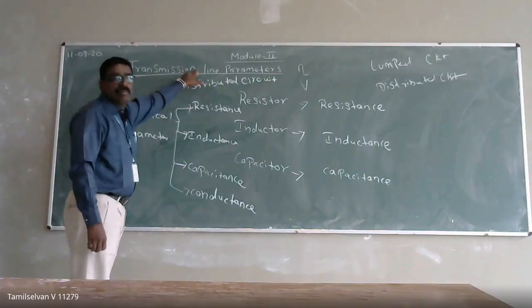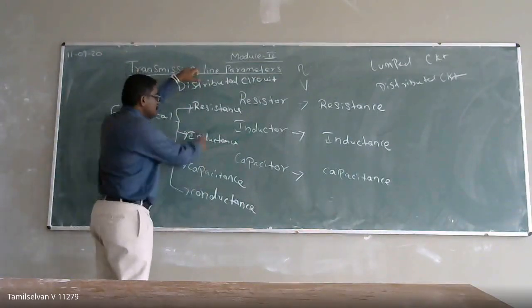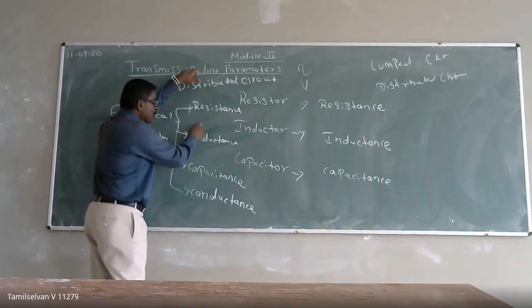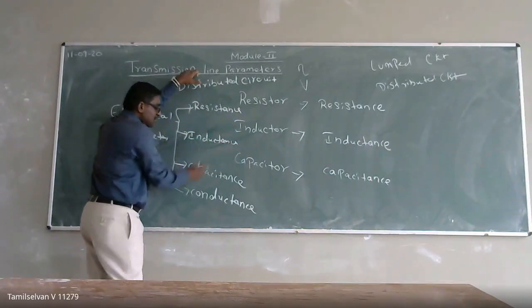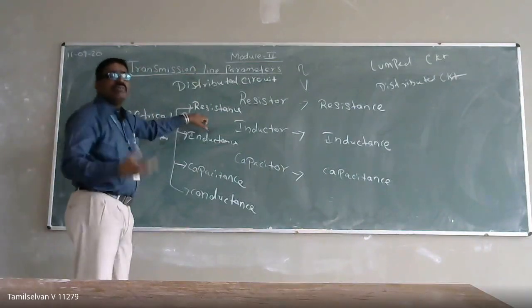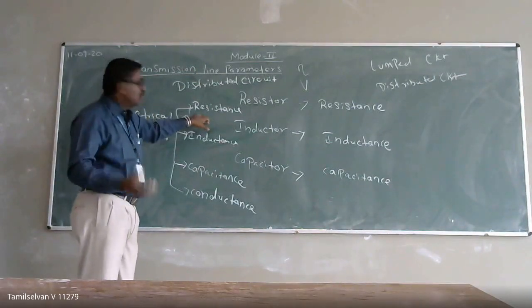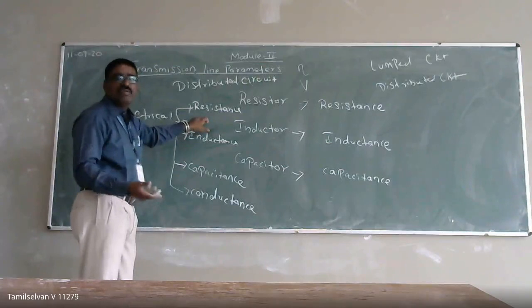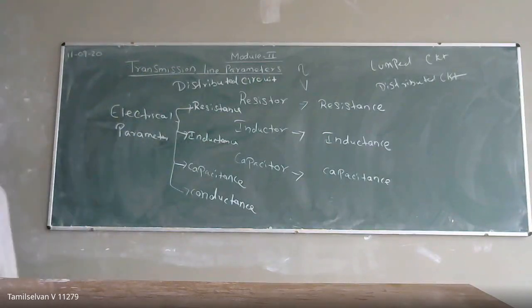transmission line parameters. So here what we are going to see is nothing but the transmission line parameters of resistance, inductance, capacitance and conductance. If it is uniform current, then the resistance will be less. So we know about the effective resistance in DC. What is the effective resistance in DC?